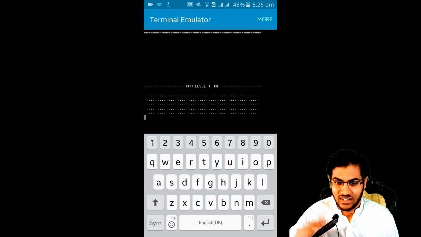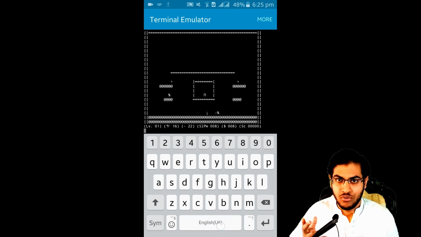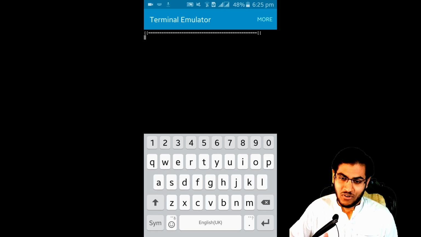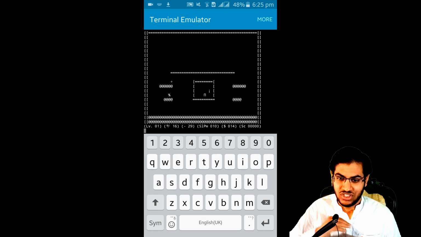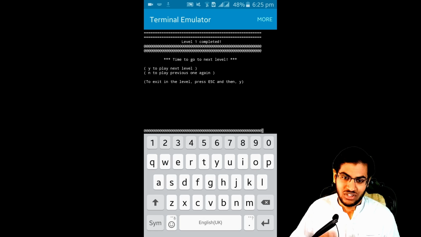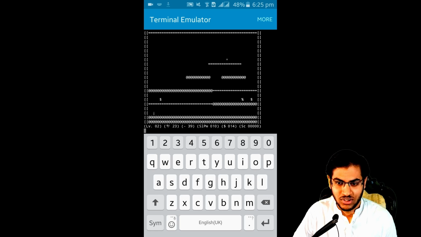Now I paused it and now I clicked Y. The door is basically where you have to go and just press the W button. I think no, W, not Y. You have to just press the W button and you're good to go to the next level. And there you go. I came in from down to up to literally kill that enemy in just one hit. That's just a trick I made in the game. And there's level 2, and yeah, it's quite fun.